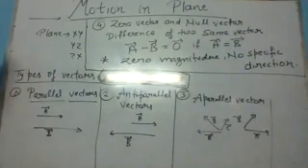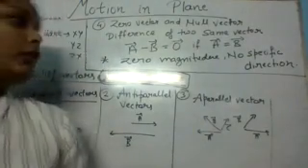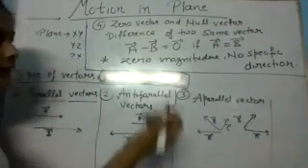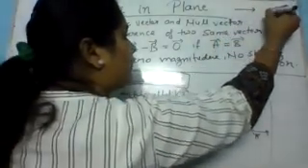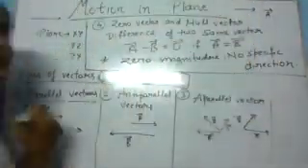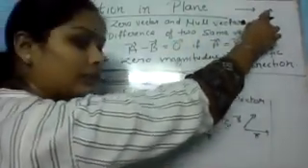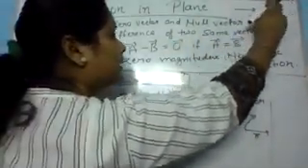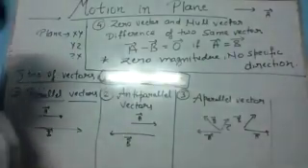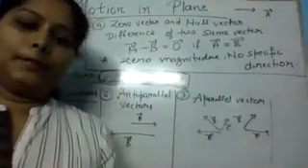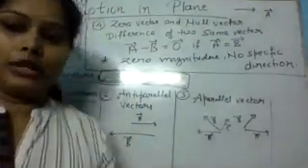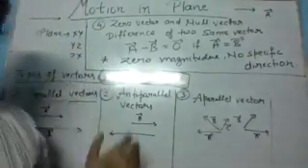Let's see types of vector. I told you about notation of vector. To represent a vector, we always use this sign. This arrow represents the direction, and for a vector quantity, we will write like this. Where A represents the magnitude of the vector and this vector sign represents the direction. So in vector quantity, the magnitude and direction both are important.